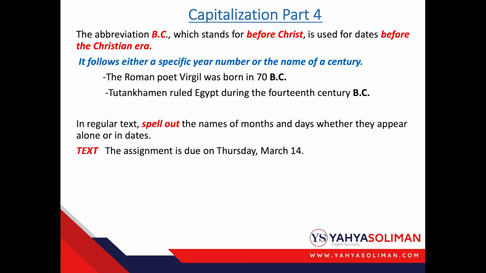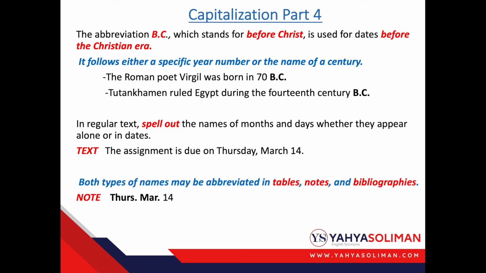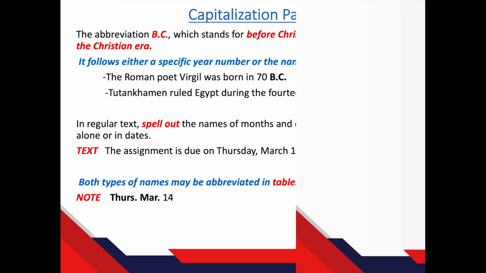In regular text, spell out the names of months and days, whether they appear alone or in dates. For example, in a text you find the assignment is due on Thursday, March 14. This is a full form. Both types of names may be abbreviated in tables, notes, and bibliographies. For example, in a note you find Thursday and March are in abbreviated forms.